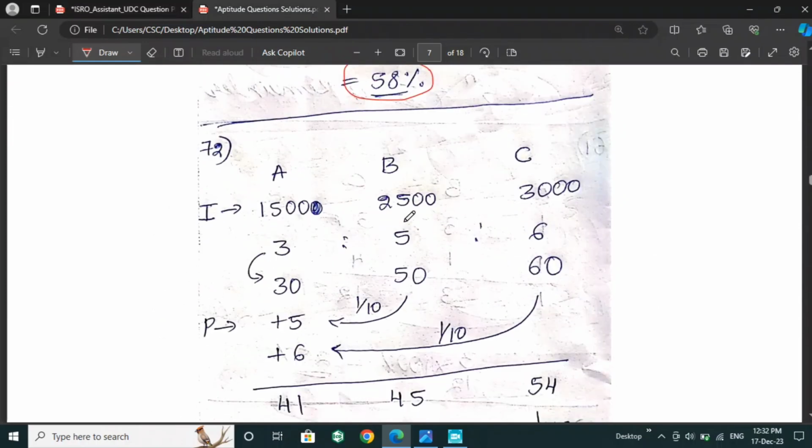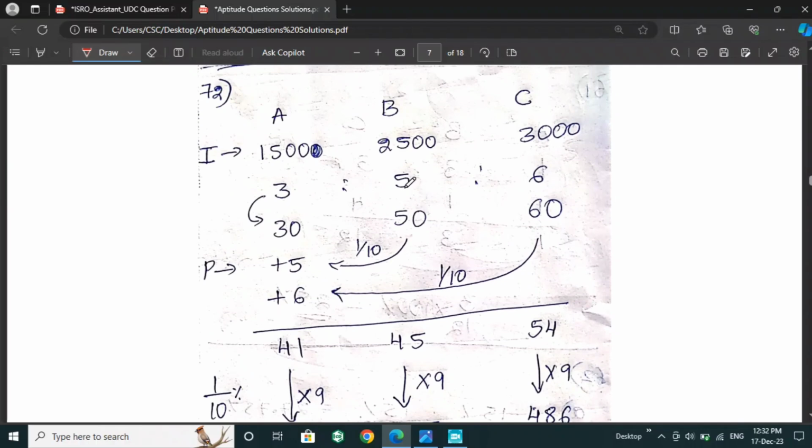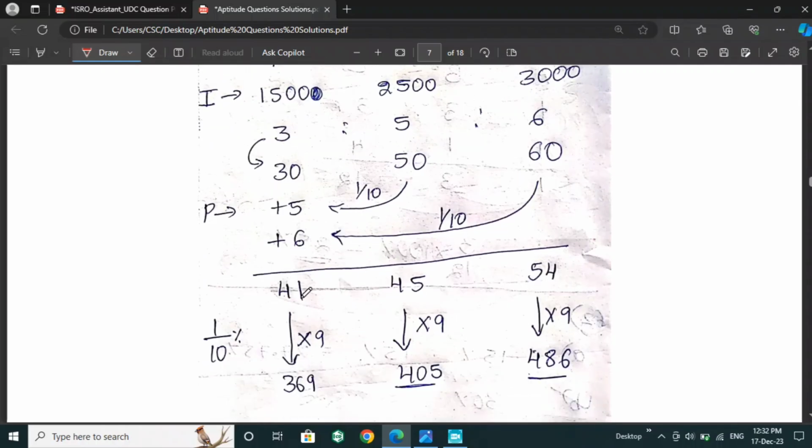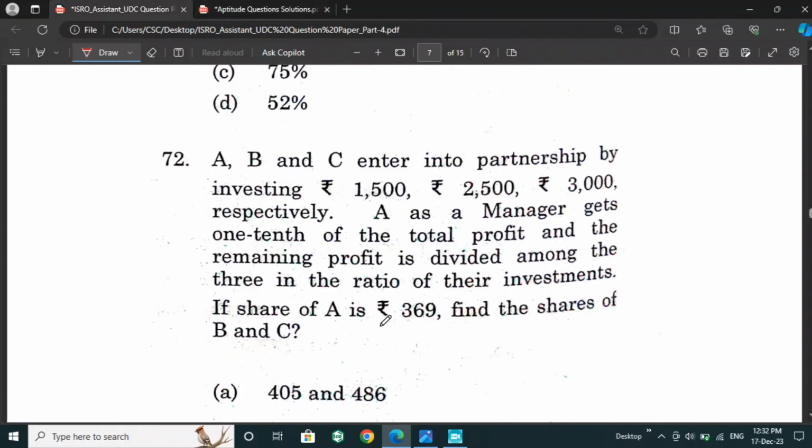For this question, if we take the investment ratio as 3:5:6, we can also write it as 30, 50 and 60. Since A is a manager, B and C have to contribute an extra amount. 1/10 of B is 5, then 1/10 of C is 6. Then if we add those terms, we'll get a 41 ratio, 45 ratio and 54 ratio, then 10% of it. Then A's share is given in the question.